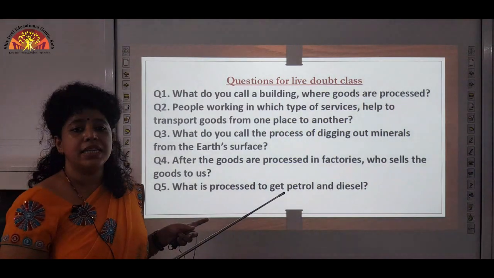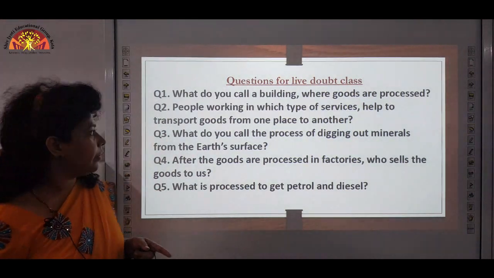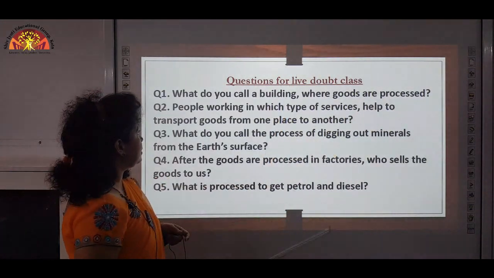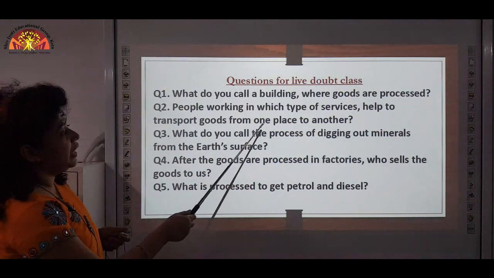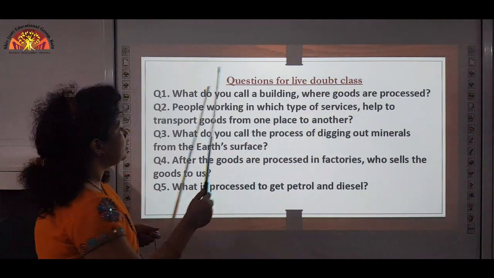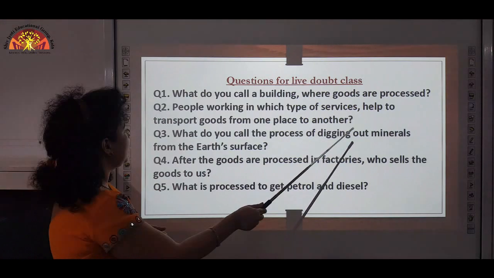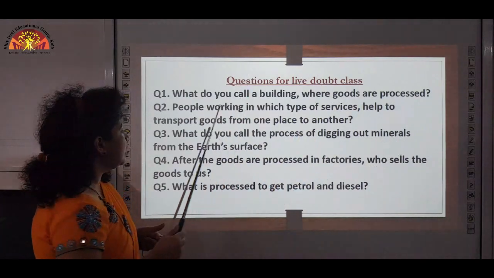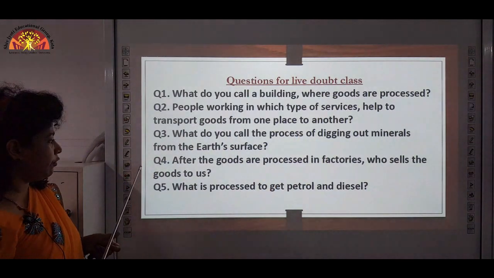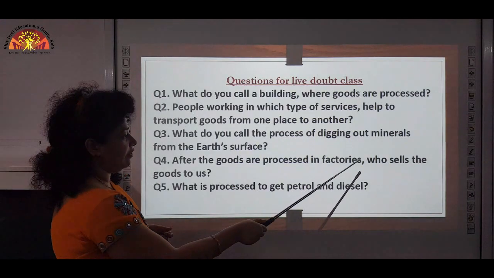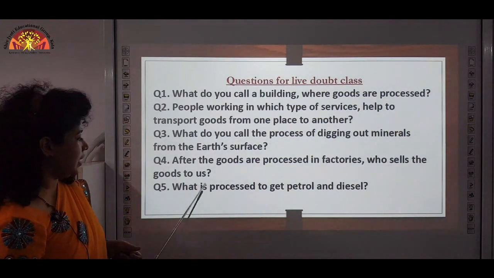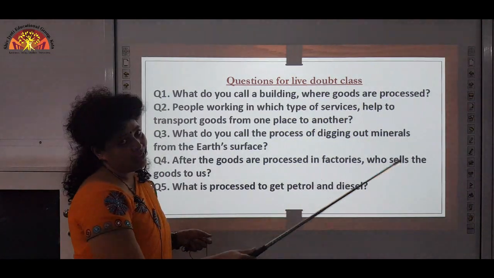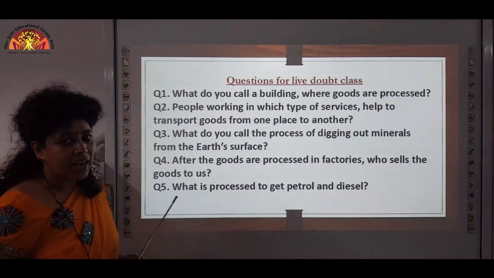And these are some of the questions that I want you to do at home. Okay? Question 1. What do you call a building where goods are processed? Question 2. People working in which type of services help to transport goods from one place to another? Question 3. What do you call the process of digging out minerals from the earth's surface? Question 4. After the goods are processed in factories, who sells the goods to us? Question 5. What is processed to get petrol and diesel? So, these are the 5 questions for the live doubt class.